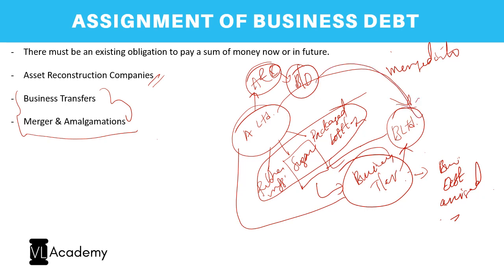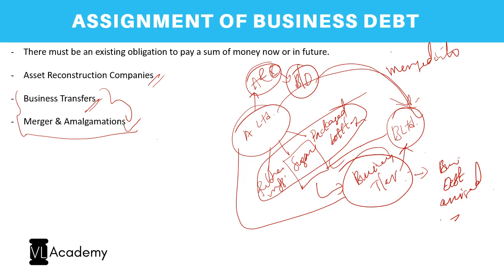So in case of an M&A or a business transfer, there is no need of a separate assignment deed. In case of M&A, you need not have a separate assignment deed, because the court order approving the merger and amalgamation itself will be sufficient to effect a transfer of business debt. Whereas business transfers are a voluntary agreement without the intervention of any court, so you need to obtain individual assignment of business debts from the respective banks. That is where the craftsmanship will be involved, wherein we will draft an assignment of business debt,